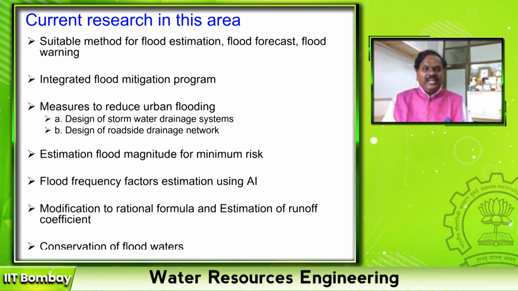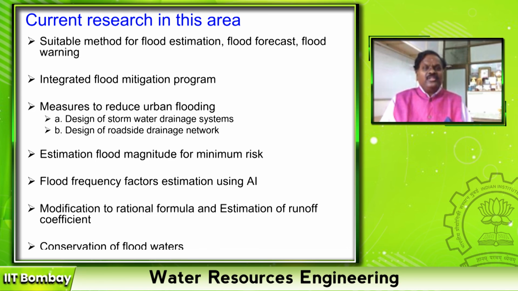You have to do an integrated operation. Now this word integration is used everywhere: integrated water resources management, integrated drought mitigation program, integrated flood mitigation program. That means you take help from different fields to solve a problem.